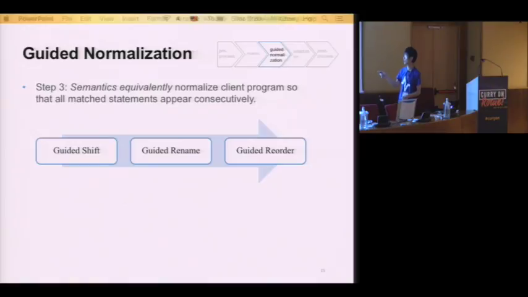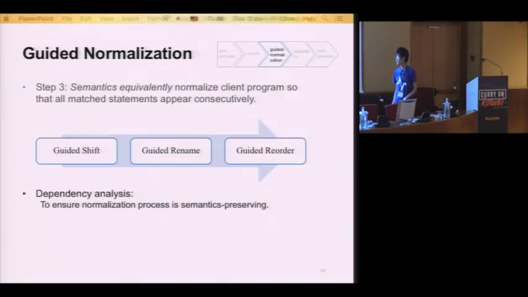It contains 3 steps. The first, guided shift, deals with different blocks. Guided rename makes sure the aliases will have the same name after transformation. And guided reorder makes sure they appear consecutively. In order to ensure that the normalization process is semantic preserving, we need to do a dependence analysis beforehand so that we will not break the dependencies and make the code messy.